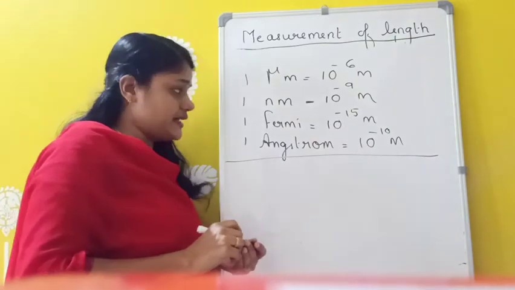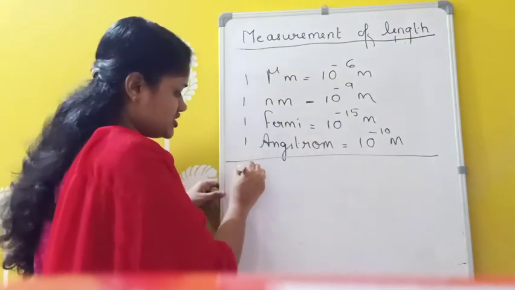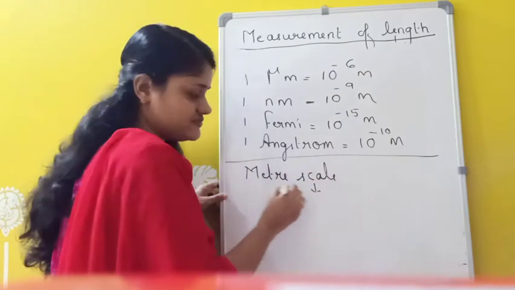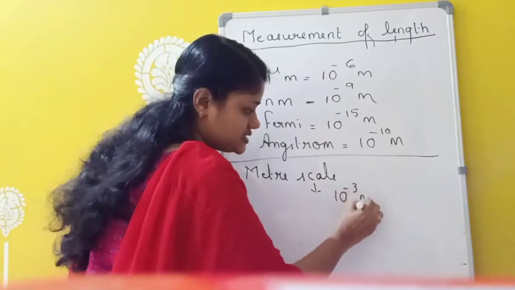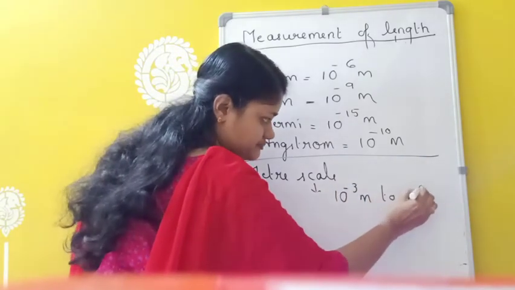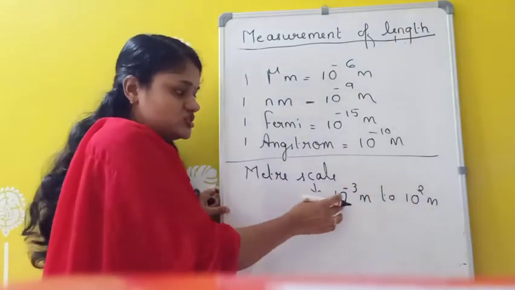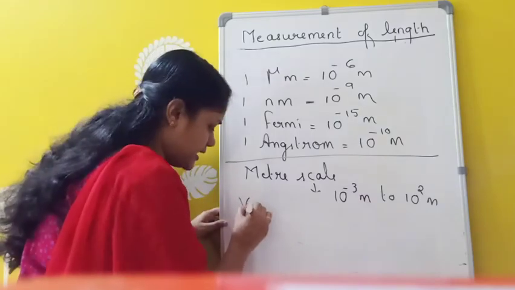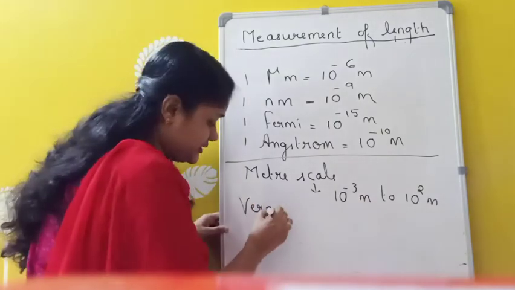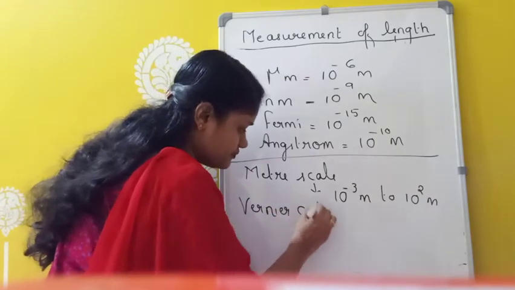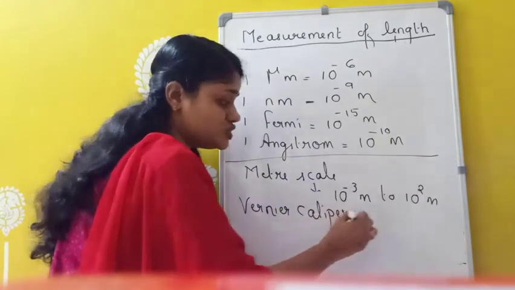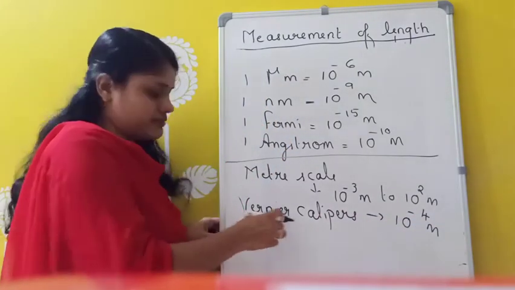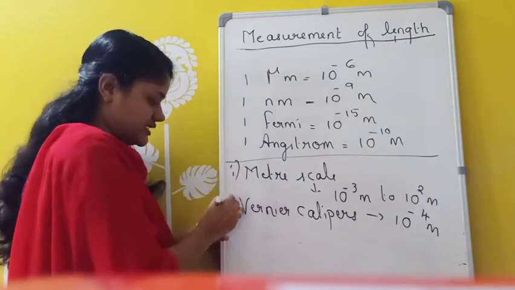Clear? And similarly, the meter scale. We are using the meter scale to measure distance from 10 raised to minus 3 meter to 10 square meter. That means 100 meter. So from 10 raised to minus 3 meter to 10 square meter, we can use the meter scale to measure distance. And the vernier calipers is another instrument to measure distance. Vernier calipers is used to measure distance up to 10 raised to minus 4 meter. This is the meter scale, and the second one is vernier calipers.